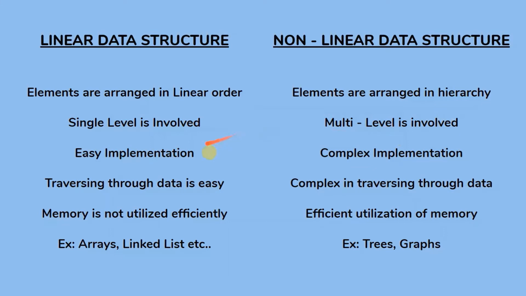With a linear data structure the implementation is absolutely easy, but with a non-linear data structure the implementation is very complex. Unless we learn it completely and have in-depth knowledge, we might feel it is complex to implement a non-linear data structure.